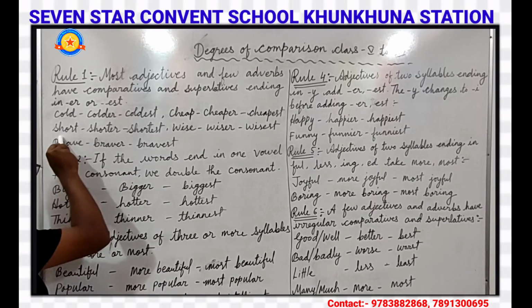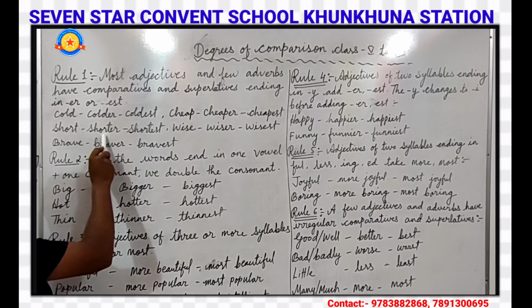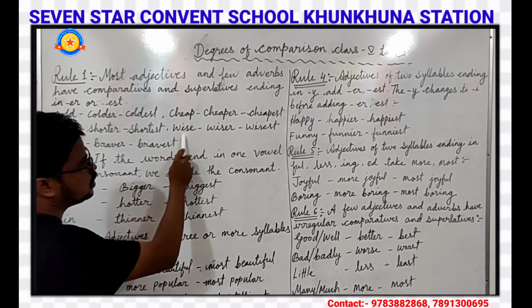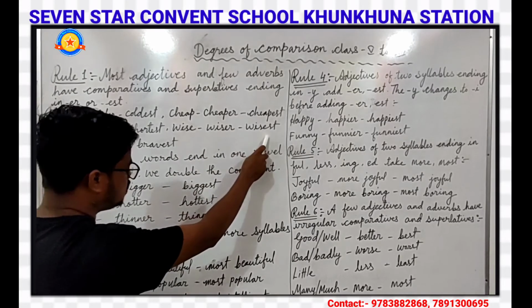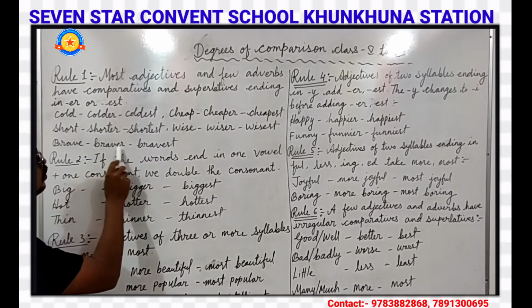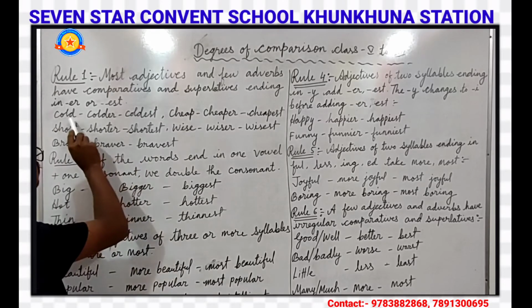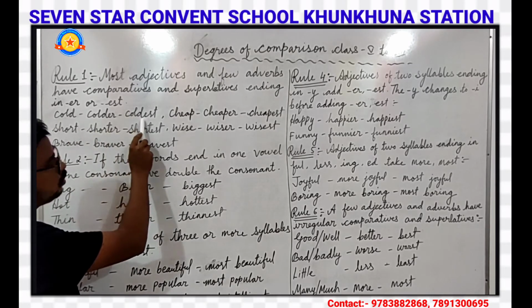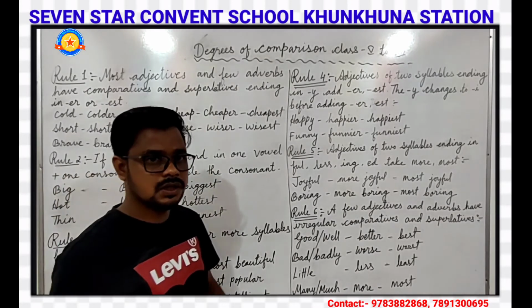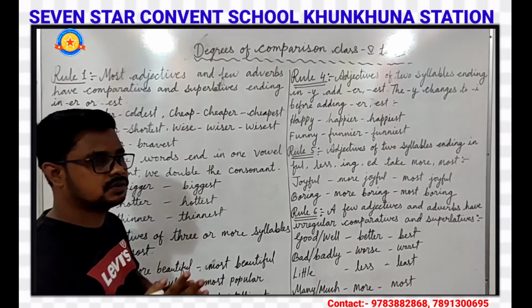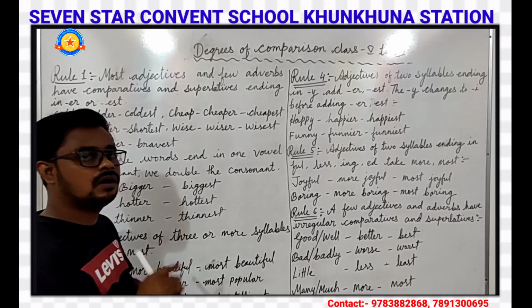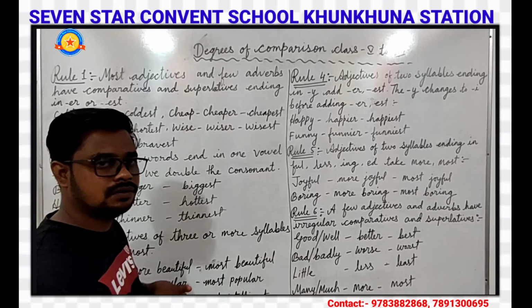Short is positive degree, shorter comparative, shortest is superlative degree. Wise, wiser, wisest. Brave, braver, bravest. Cold, colder, coldest. Cheap, cheaper, cheapest.